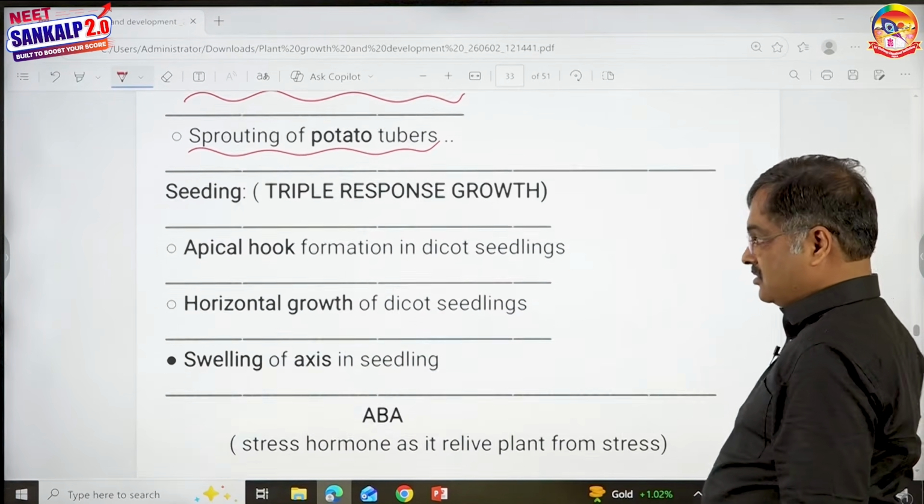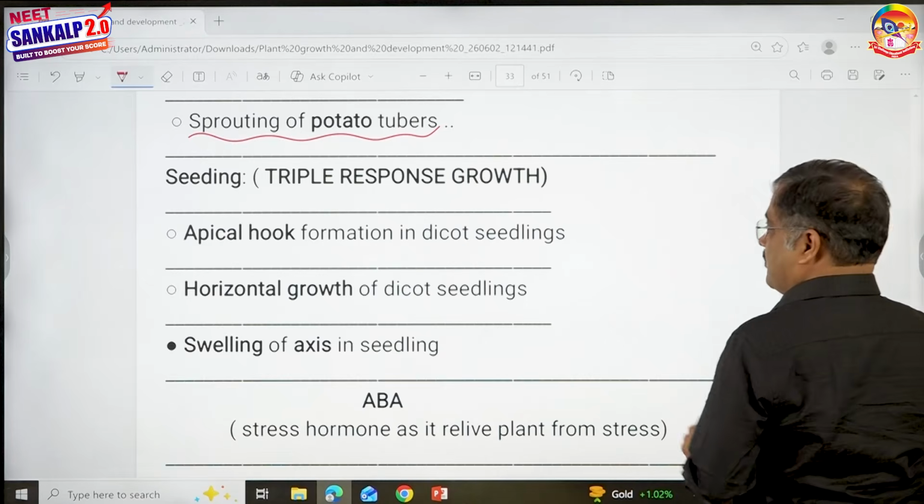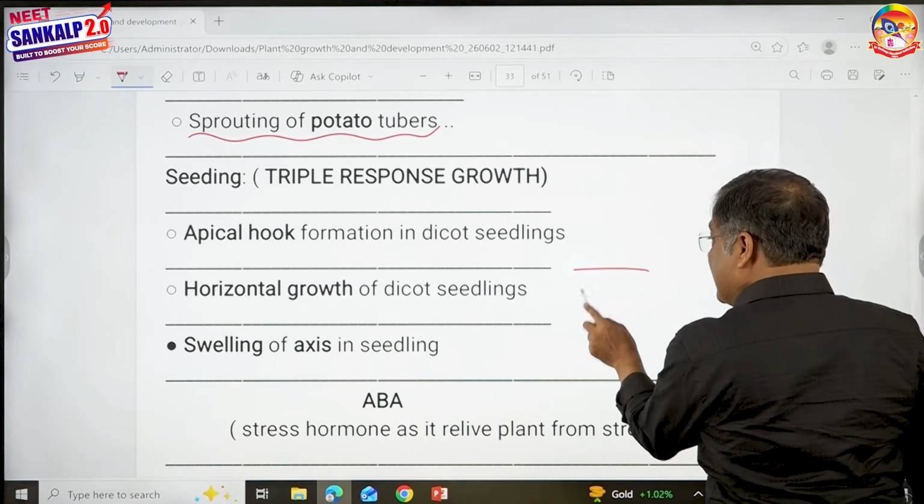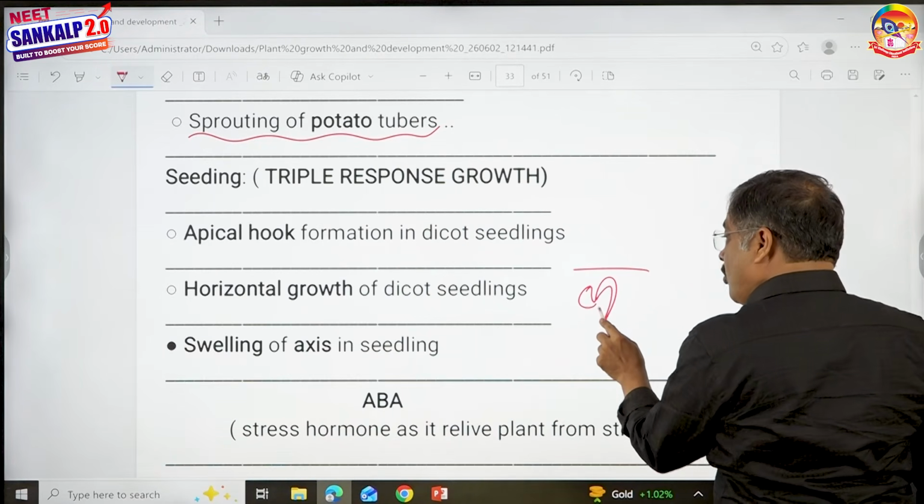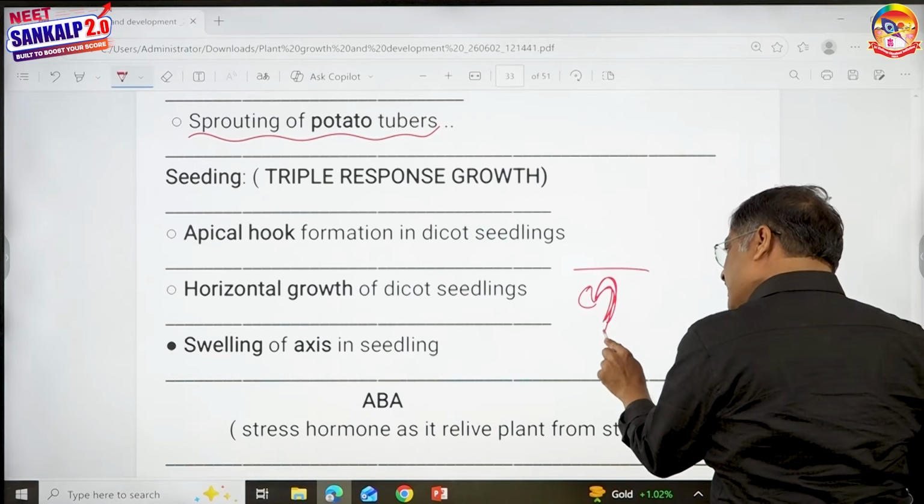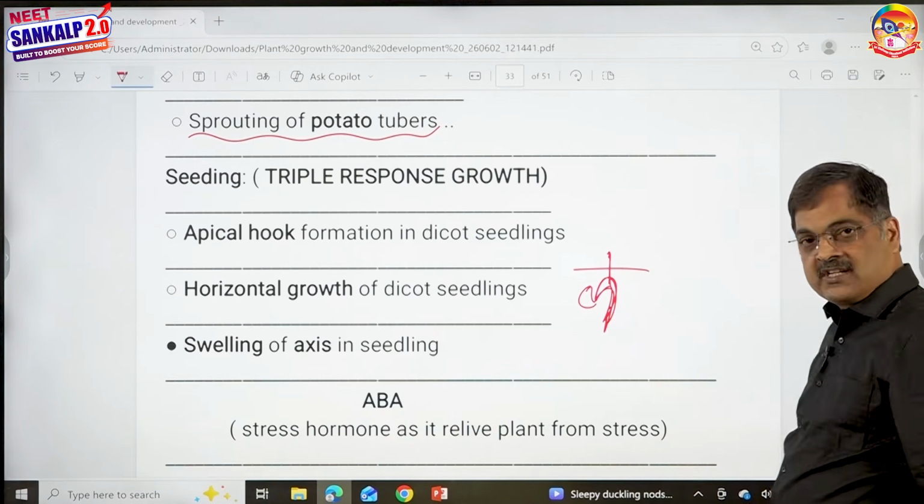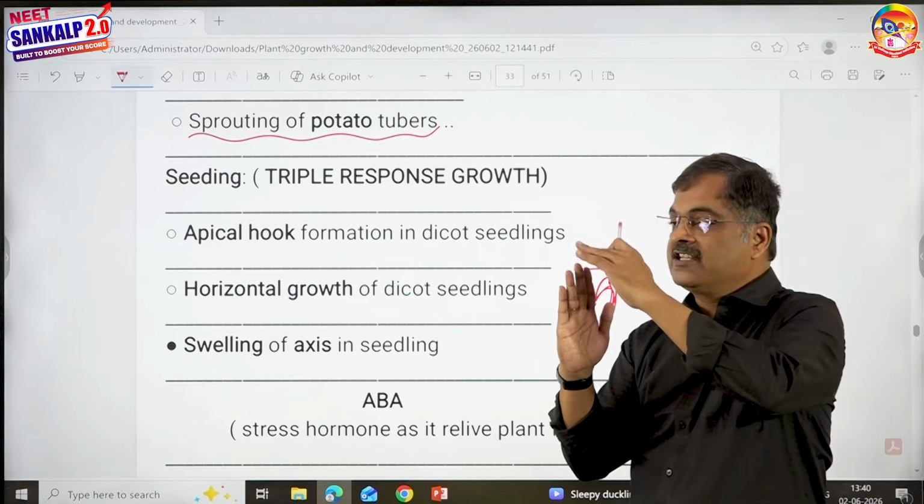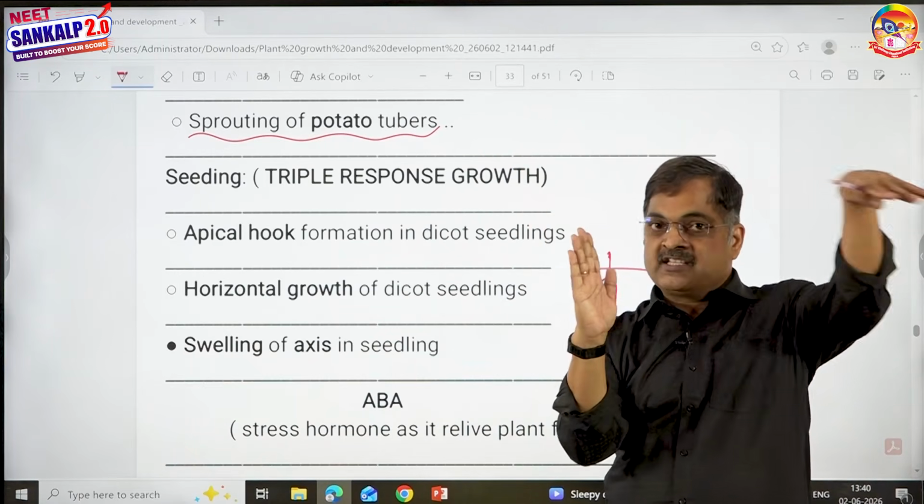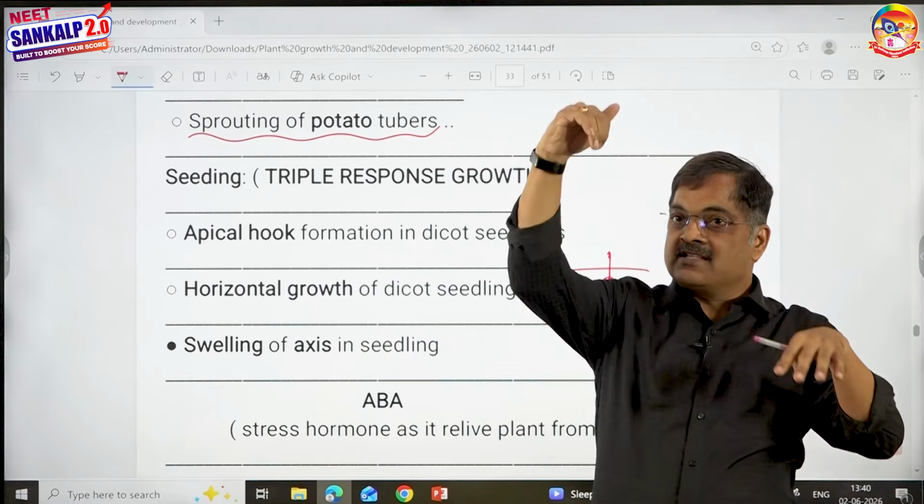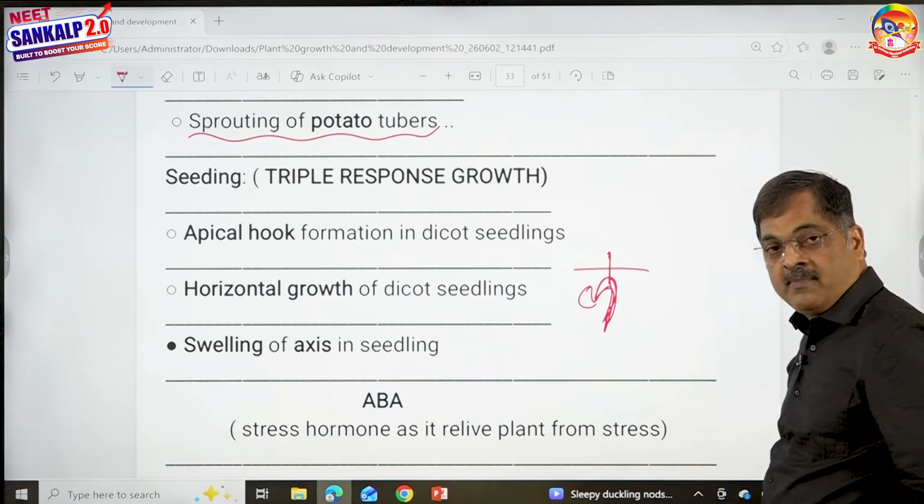Triple response growth. I already discussed this triple response growth. Children, this seedling is going to form a hook. Why does it form a hook? You know the reason. When it forms a hook, it can easily go up without any resistance. This tip will get damaged if it grows like this. This is the soil. So if it grows like this, it's easier. So that is apical hook formation.